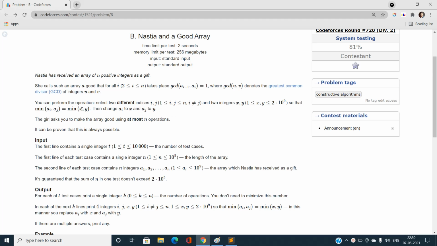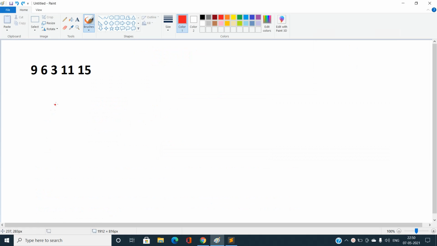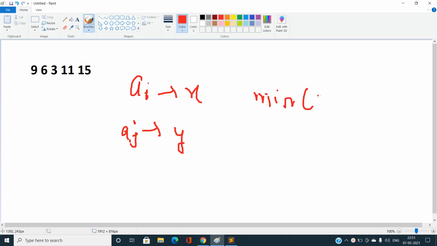The minimum of the previously chosen elements, a_i and a_j, should be equal to the minimum of the new elements, x and y.